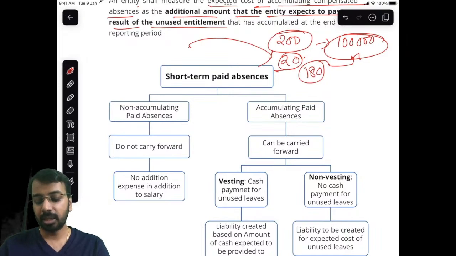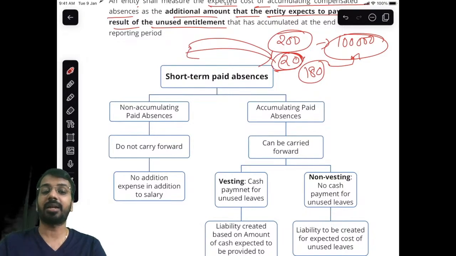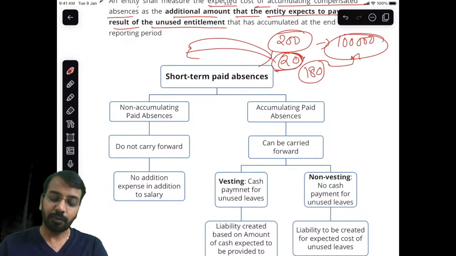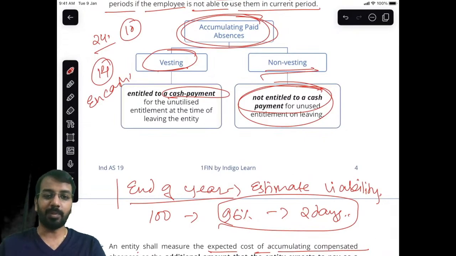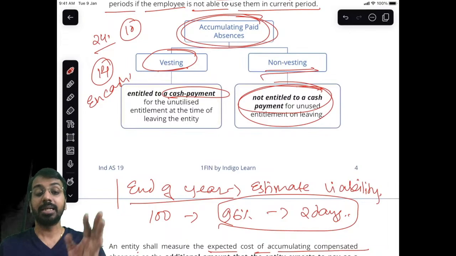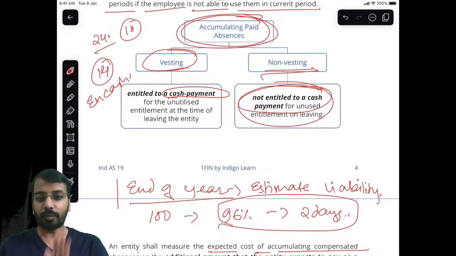Why? Because he did not take this leave in the previous period. He worked 20 days extra in the previous period, and hence, even if it is non-vesting, we need to provide for the liability. So in the examination, the only case where you do not provide is if it is non-accumulating. For accumulating, you will always provide for the leaves and the absences.